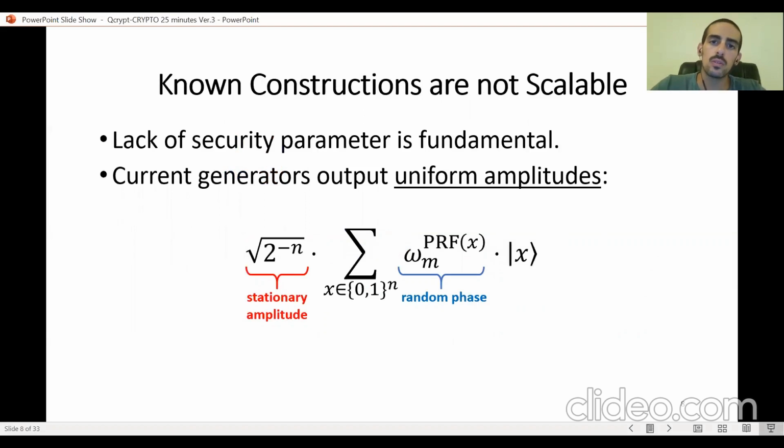And a few words on previous works. The lack of security parameter, the lack of this independence between the security parameter and the state size, is something fundamental, because previous PRS generators output a state which is essentially a uniform superposition. So the amplitude is stationary. This is just uniform. If you look at the vector that describes the quantum state, all of the absolute values are the same. This is a square root of 2 to the minus n. And the phases are going to be pseudorandom.